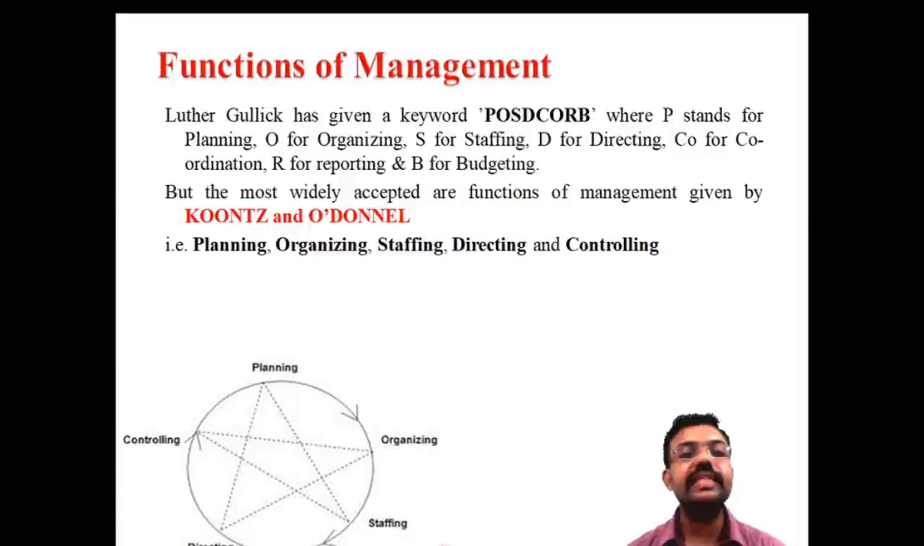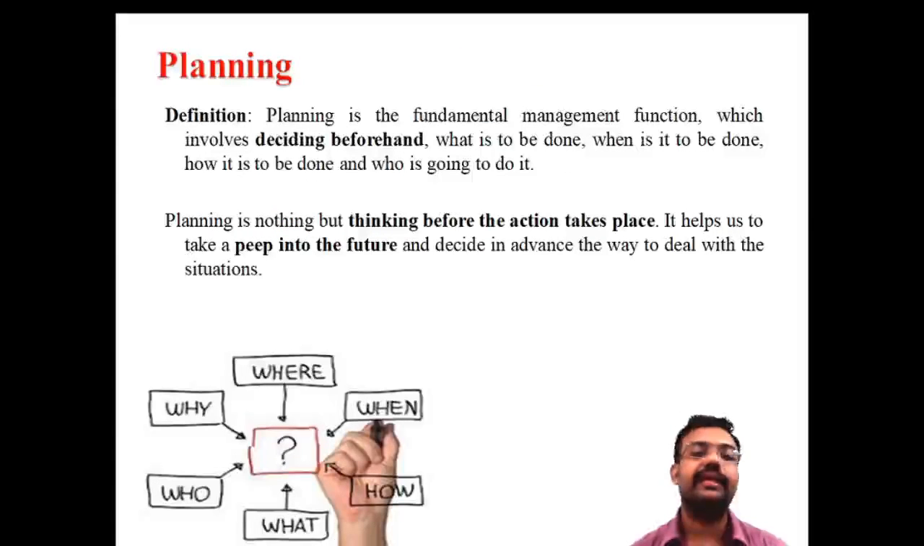We are discussing the first important function, planning. This is chapter one. What do we mean by the term planning? We are familiar with planning from the plus 2 classes. Planning is deciding in advance what should be done in future, that means deciding ahead. Planning is nothing but thinking before the action takes place.